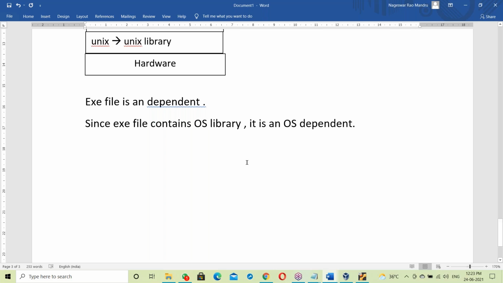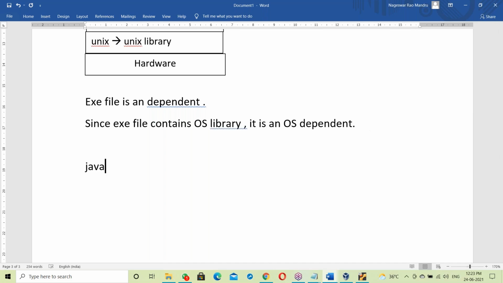So an exe file is always OS dependent, whether it is a C program exe file, a C++ exe file, or a .NET exe file. You take any exe file, it is OS dependent. The reason is that it contains the OS library. Okay, fine. Now let us come to Java.